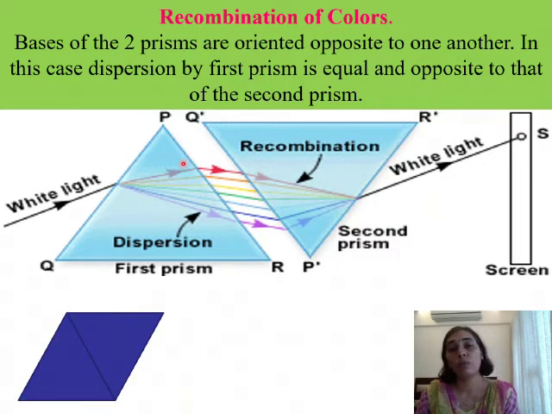And so now I hope you must have understood why the recombination of colors takes place when 2 prisms are used. That is, the dispersion brought about in the first prism is equal and opposite to the second one, and hence we find that recombination of colors takes place and light comes out in the form of white light. So this is what is meant by recombination of colors.